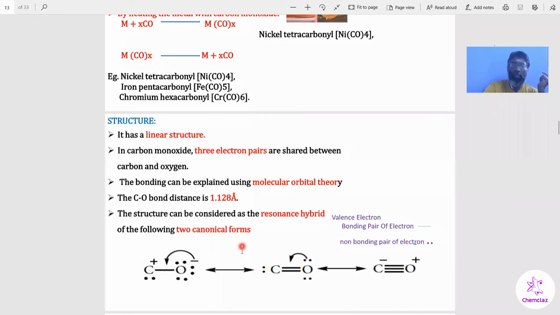So if you want to understand the structure of carbon monoxide, two things you should know: one is molecular orbital theory, another one is resonance. The bond length between carbon and oxygen is 1.128 angstrom. If you want to understand the properties of carbon monoxide, you should know all the structures, only then can you understand the properties of carbon monoxide. Generally, the structure of carbon monoxide is linear.